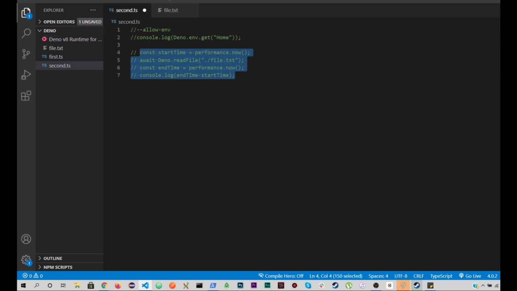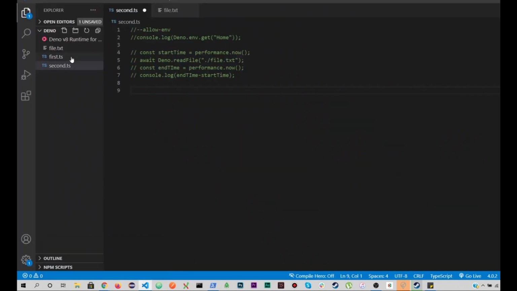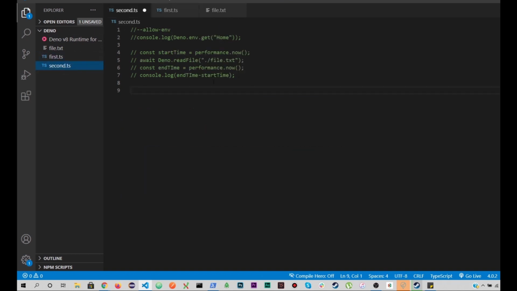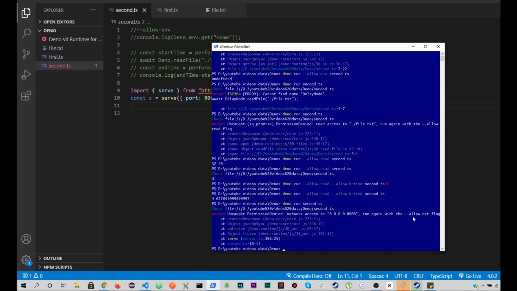So let's say I want to access a third party module. I want to go to the network, right? And I want to access some kind of package. So in my first video, we tried to access this server.ts module, right? And I already showed you that it asks us to add a flag. What was that flag? Let's add it, and it's going to give us permission. It's asking us that the allow-net flag should be added.